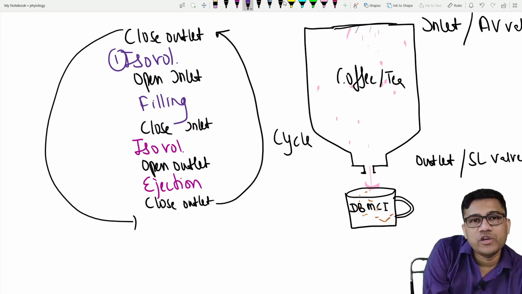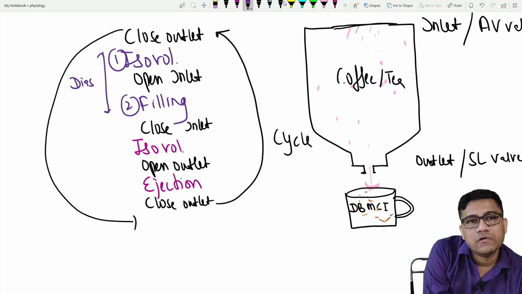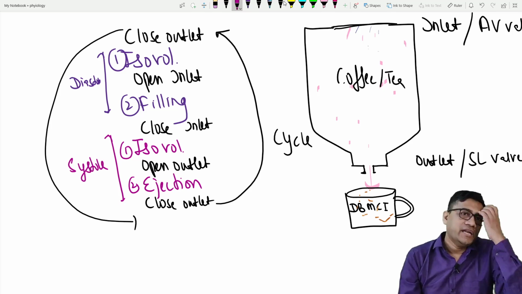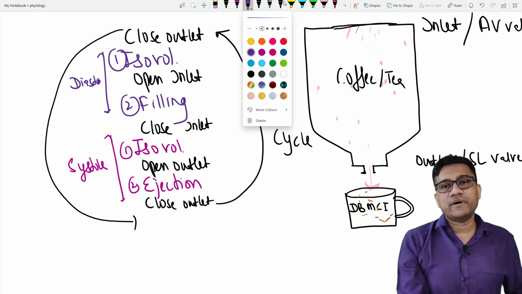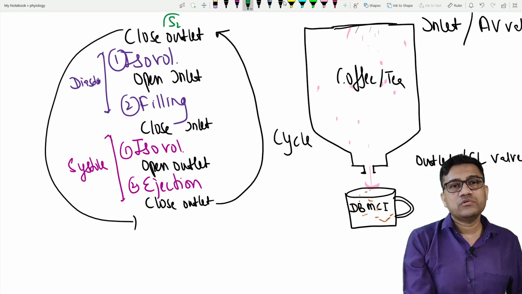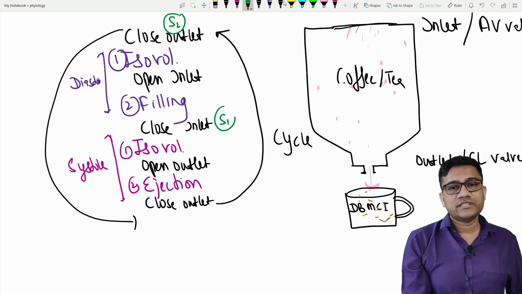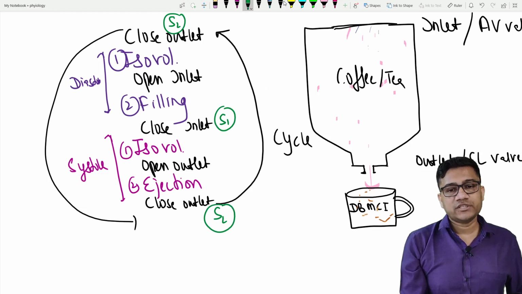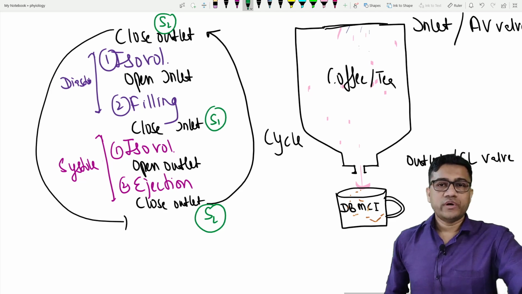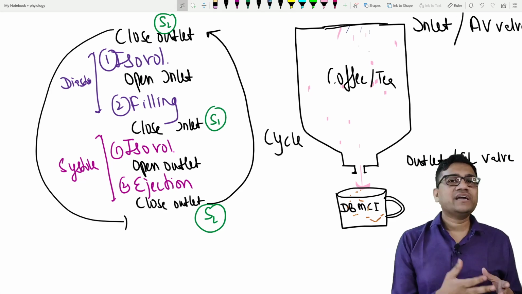Understand, isovolumetric filling are parts of diastole, and isovolumetric contraction and ejection are parts of systole. Are you clear? And for the closure of valves, we can give a name again. So what name will we give to the closure? Close outlet is S2, close inlet is S1, and close outlet is again S2. So what is S2, S1? Diastole. S1, S2, systole. So is coffee machine operation and cardiac cycle different?